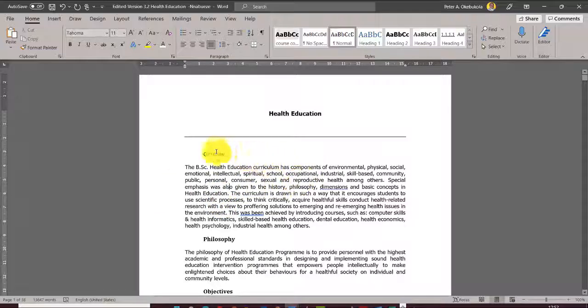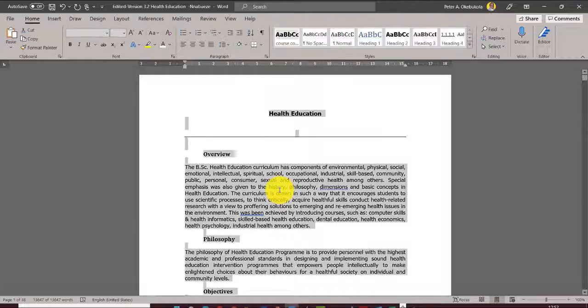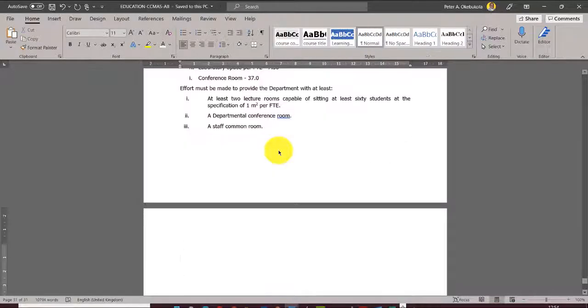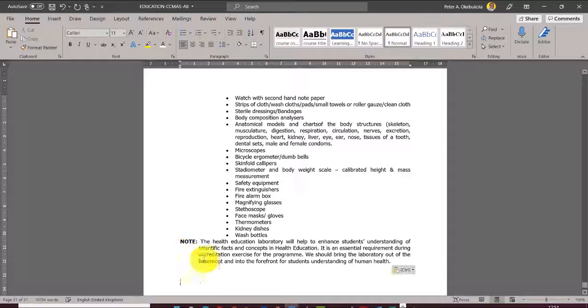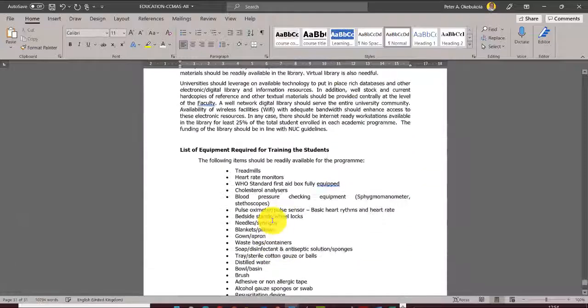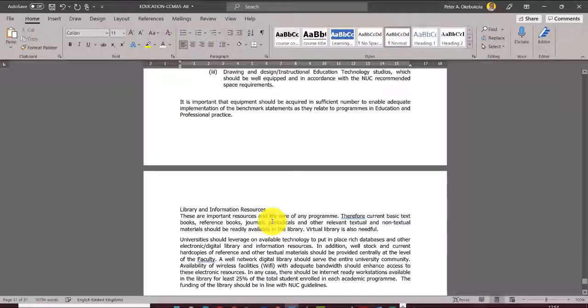As soon as we have finished Health Education, you just select all again, you copy, and then you paste in the master file. So here we are, paste it here. So that's it. So we got the second one.